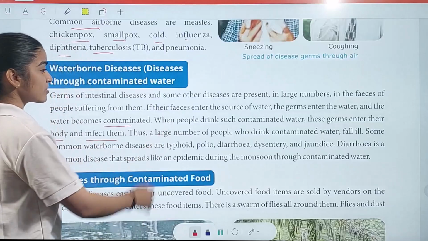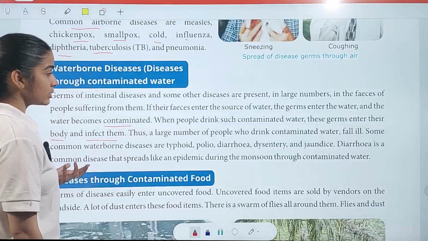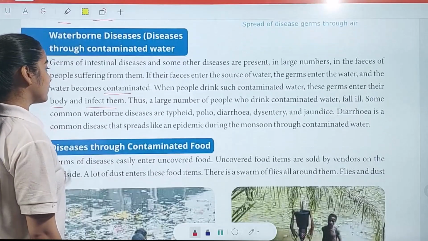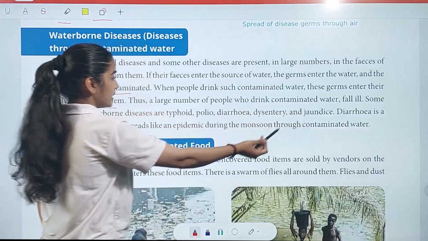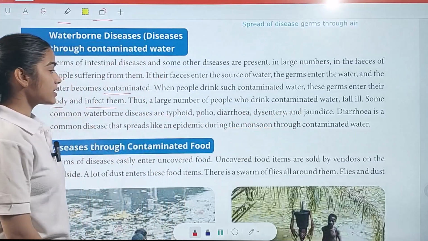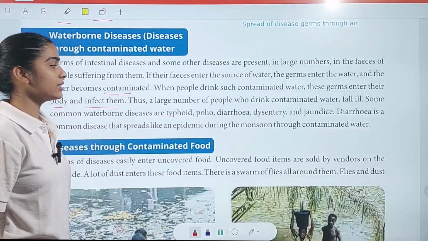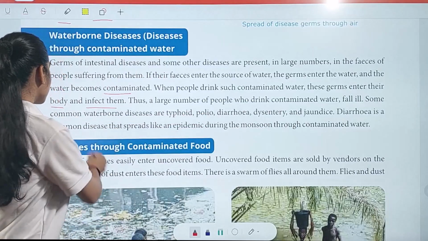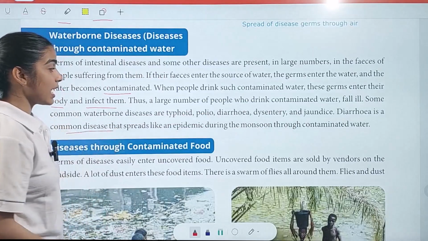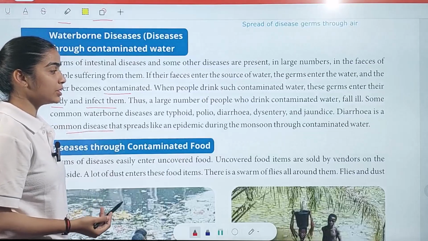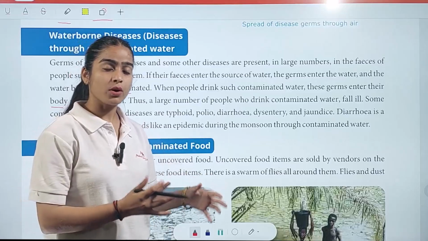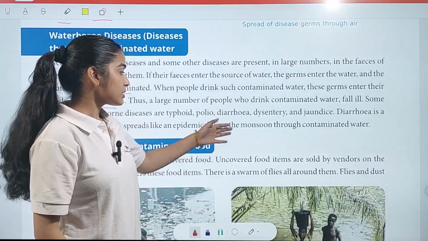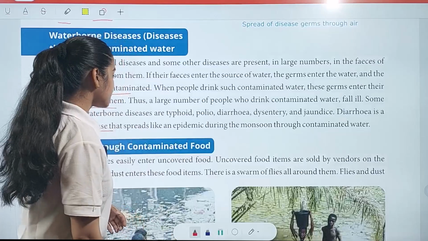So when people drink such contaminated water, these germs enter their body and infect them. Thus, a large number of people who drink contaminated water fall ill. Some common waterborne diseases are typhoid, polio, diarrhea, dysentery, and jaundice. Diarrhea is a common disease that spreads like an epidemic during the monsoon through contaminated water. So when the monsoon comes, germs enter the water sources, and this results in an epidemic for that time.